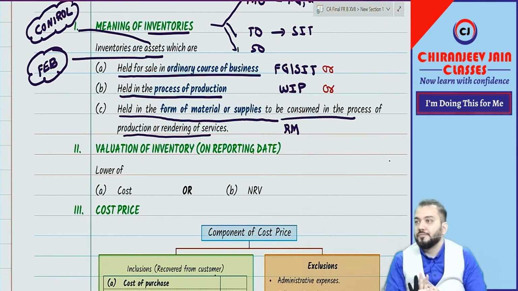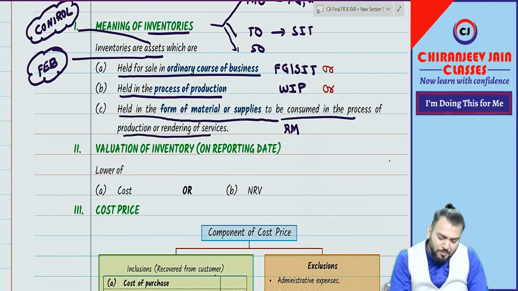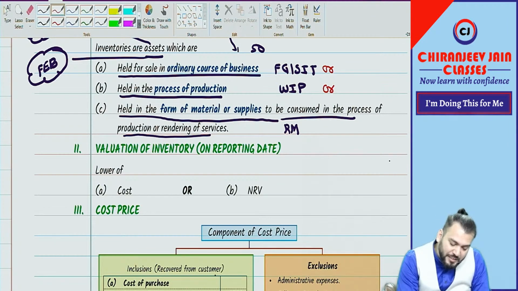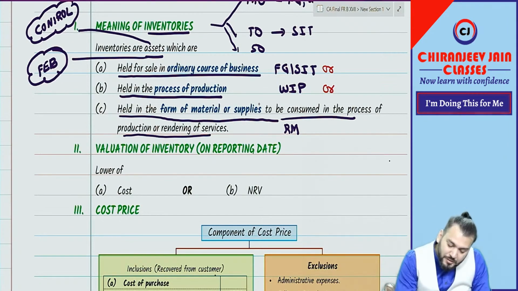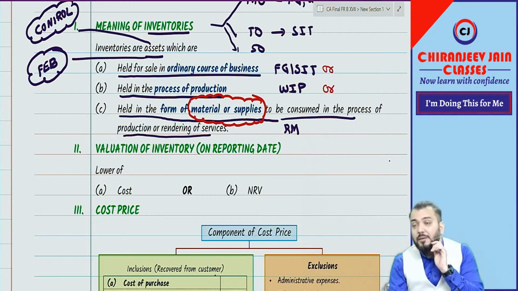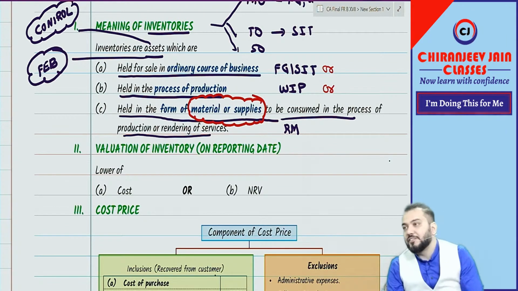Meaning you understood, correct? Now, one more discussion is required as far as the meaning is concerned. If I will not discuss, then it will not be a final level discussion. Material or supplies. Now, when I am saying material, you know there are two types of material. One is direct, one is indirect. Raw material is always direct.